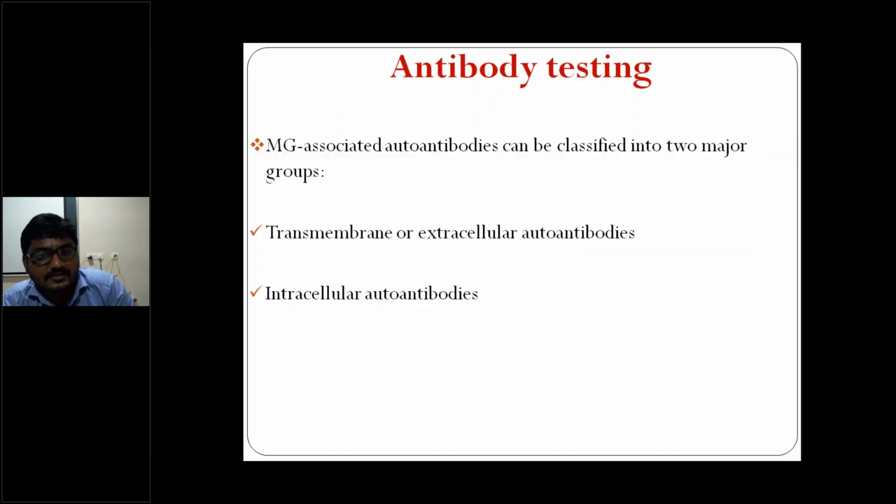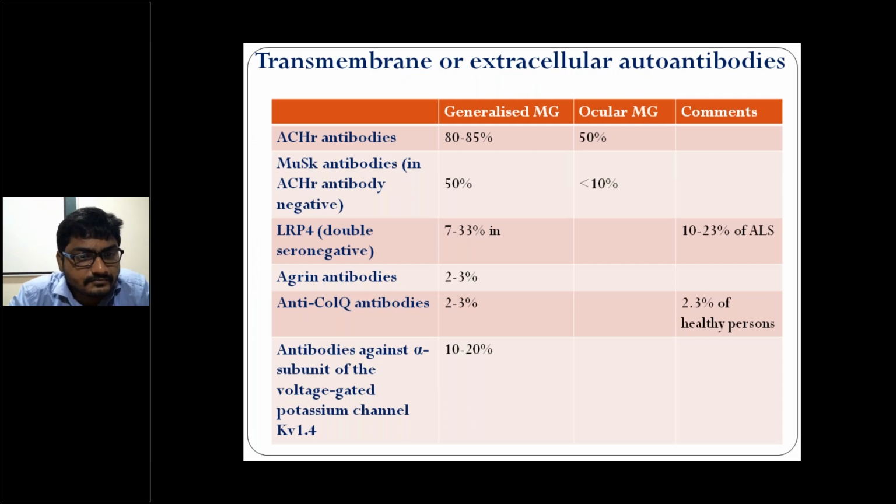Antibody tests: myasthenia gravis associated antibodies can be classified into two major groups, transmembrane extracellular autoantibodies and intracellular autoantibodies, right? These are the antibodies: acetylcholine receptor antibodies, MuSK antibodies, LRP4 antibodies. We have already discussed.